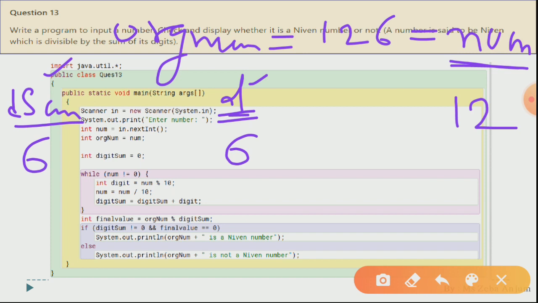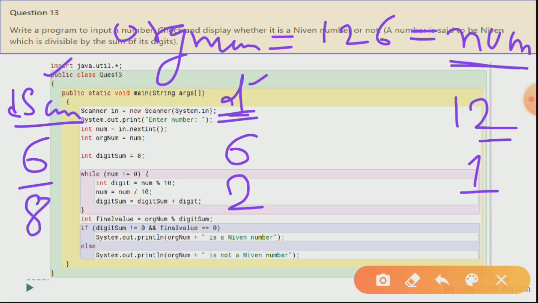Now for the next iteration, while num not equal to 0, this 12 not equal to 0 condition is true. Now again you will be getting digit, num divided by 10, and it is going to give you 2 as a remainder. So 2 is going to be stored in your d. Now num equals num divided by 10. When you divide this 12 by 10, you will be getting 1 as a quotient. Now again for the digit sum you will be getting the previous value, that is 6, and the current value of digit. It means 6 plus 2 is going to give you 8 for now.